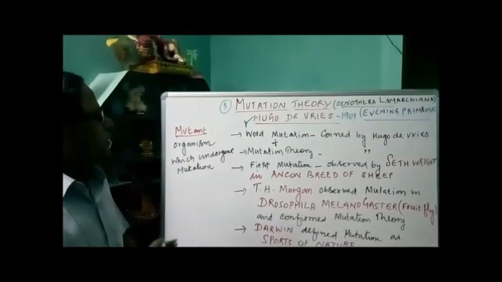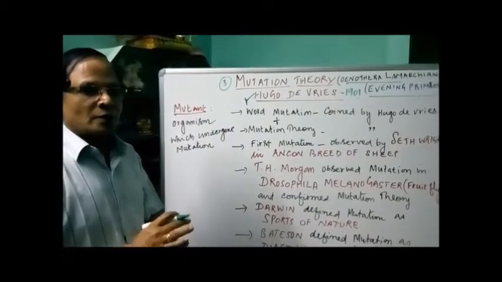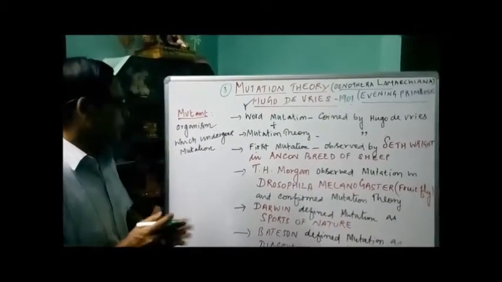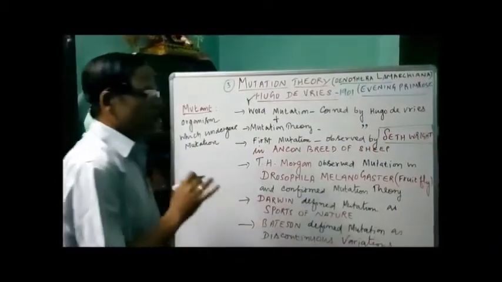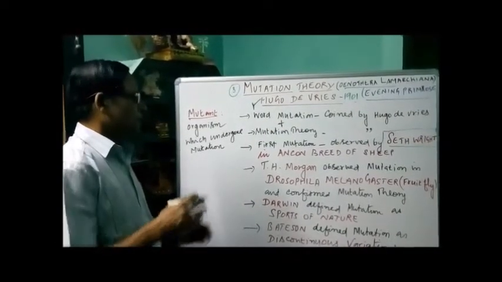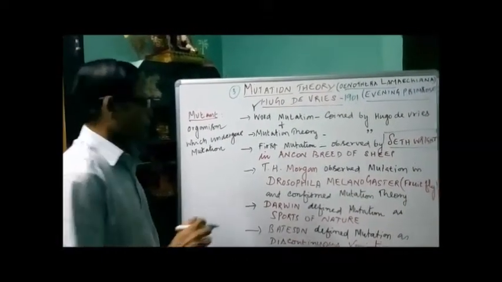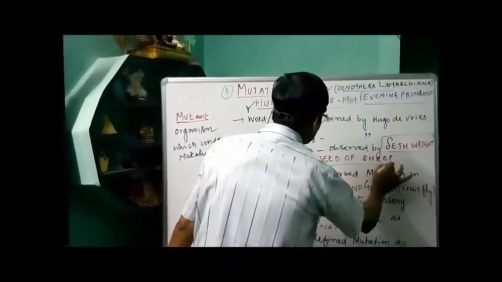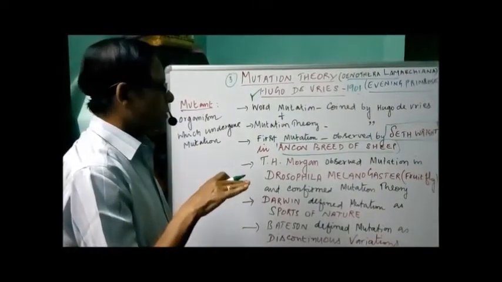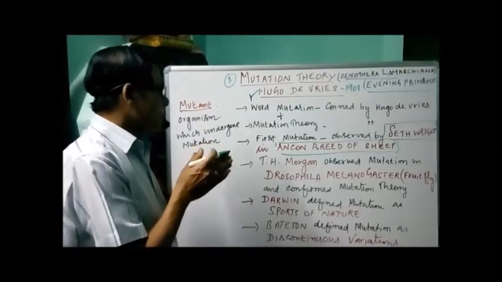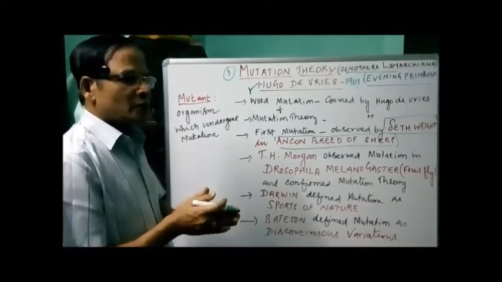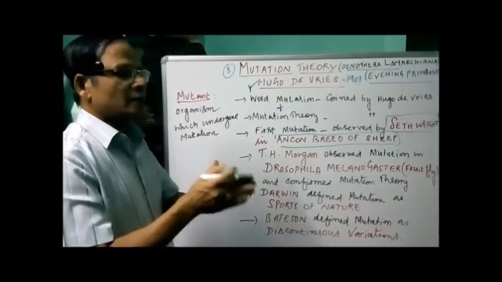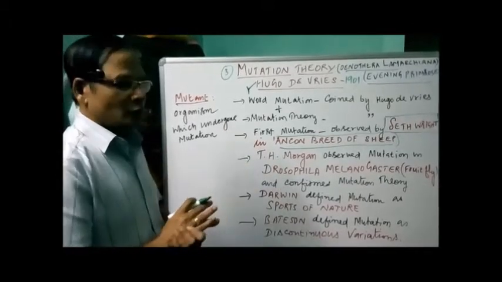But before his analysis of mutation, mutation was first observed by a person by the name Seyfried. He was the first person to observe mutation, but he didn't elaborate on it further. He observed mutation in one breed of sheep, the Ancon breed. In one generation, all of a sudden, he observed short-legged lambs, and he just made it clear that this is because of a sudden change. He didn't know it is because of mutation. He simply defined it as a sudden change.